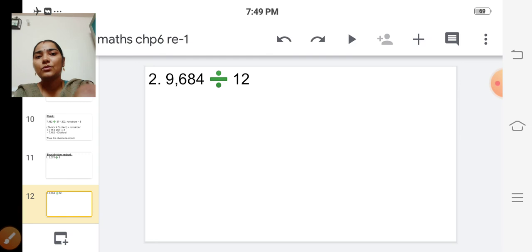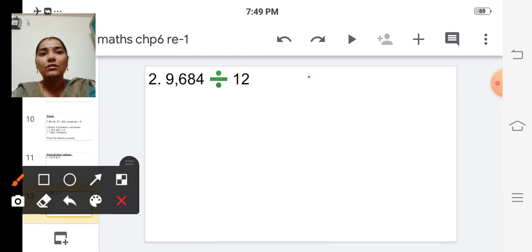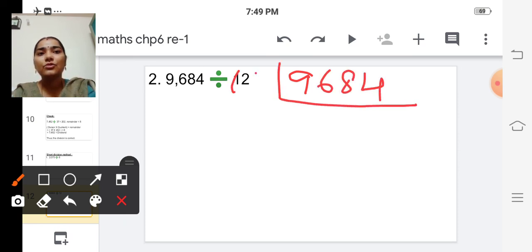Yes. So 9,684 divided by 12. Since the divisor is a 2-digit number, we shall consider first 2 digits of the dividend. Okay.